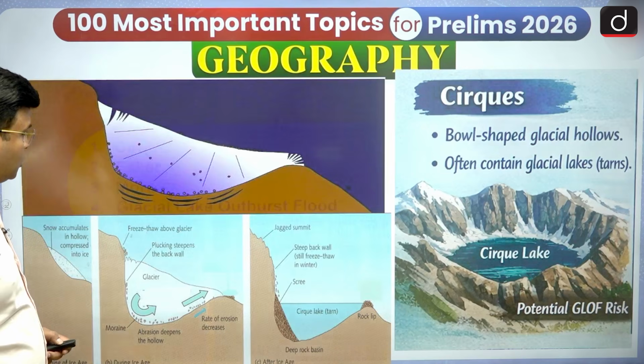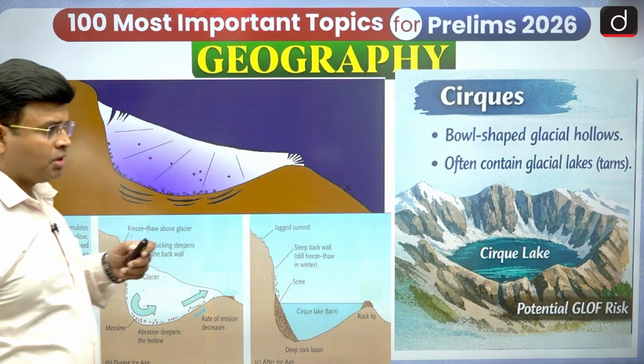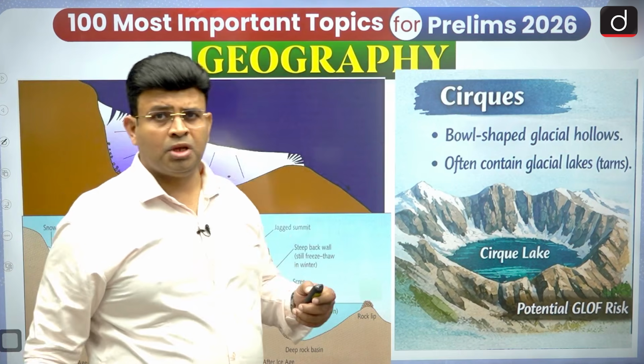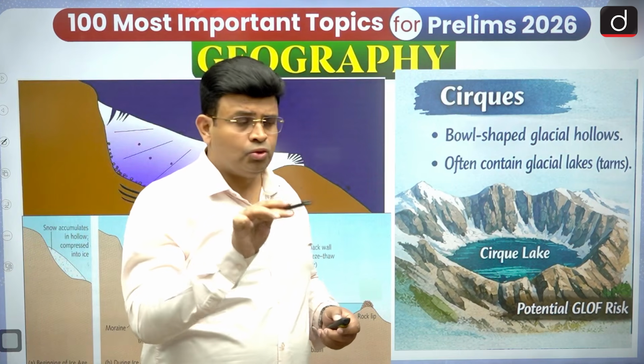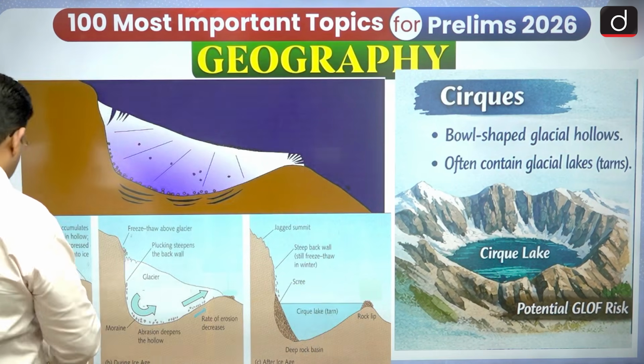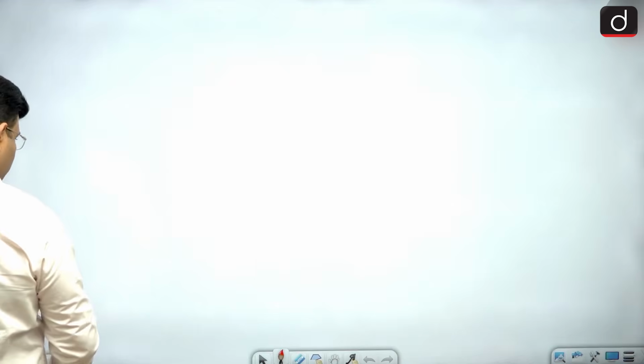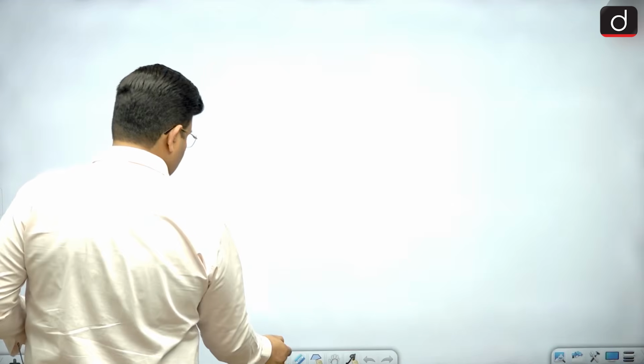Let us see first about the Cirque. In a Cirque and Cirque lake, it is like a U-shaped valley in the mountainous region.